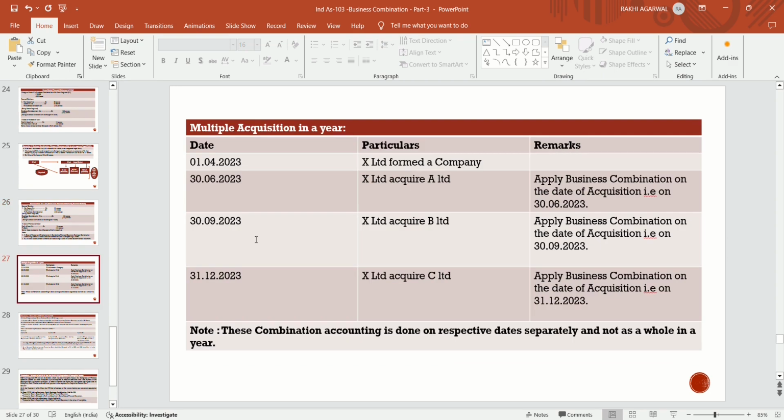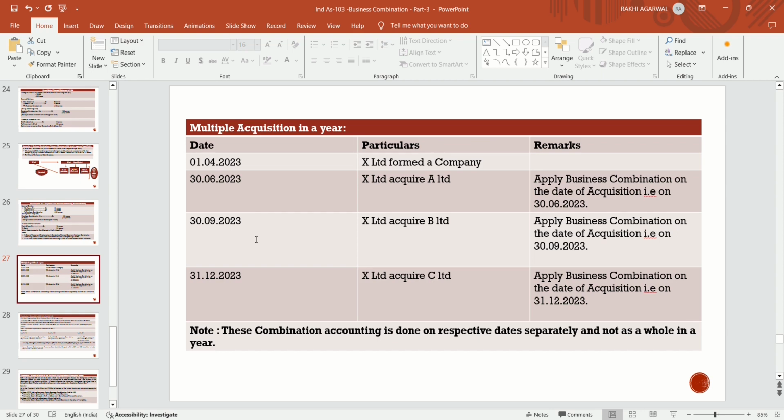Now if an entity makes multiple acquisitions in one year, do they apply the business combination accounting at the end of the year, that is on 31st March, or on the date of acquisition?